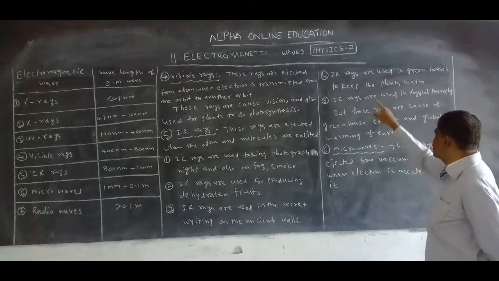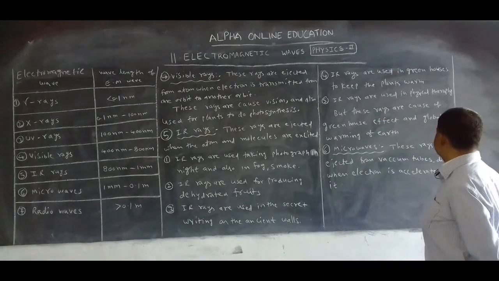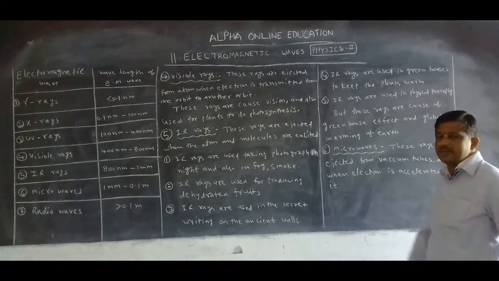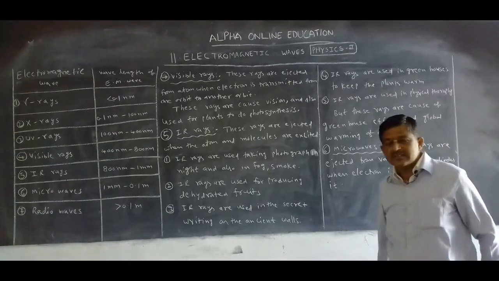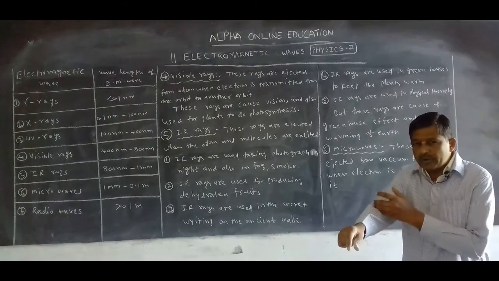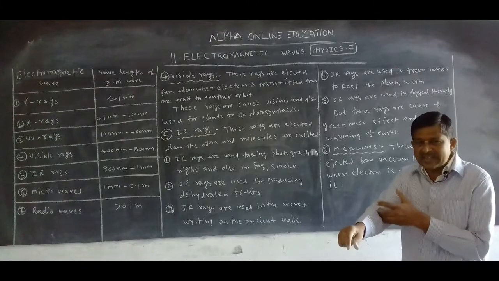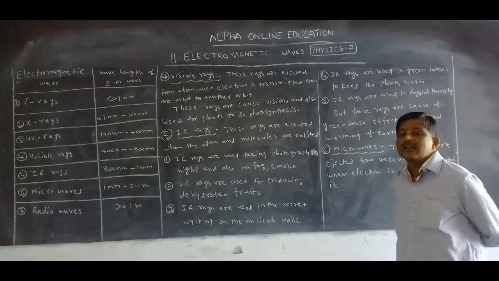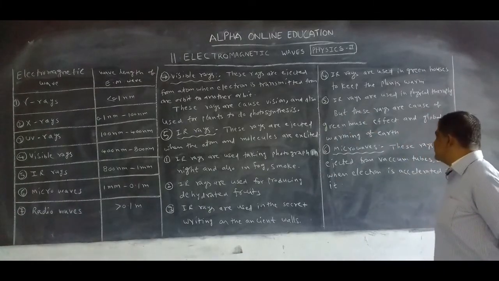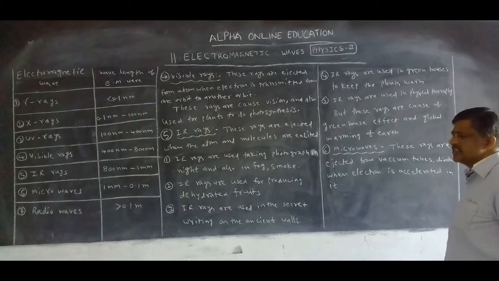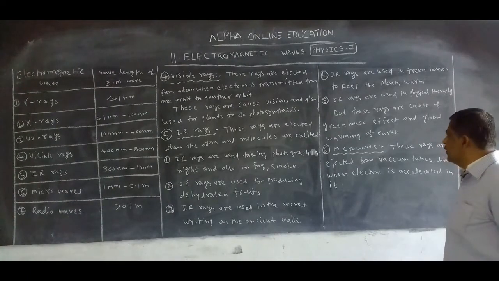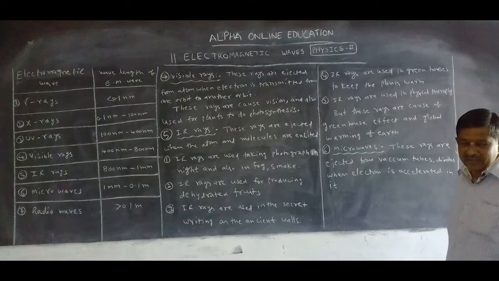Next, infrared rays are used in physical therapy. If we have joint pains, or when a bone needs to heal very fast, which rays do we use? Infrared rays. That's why we use them in physical therapy. Now, is there any problem with infrared rays?